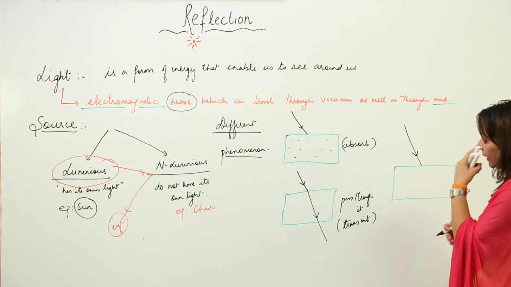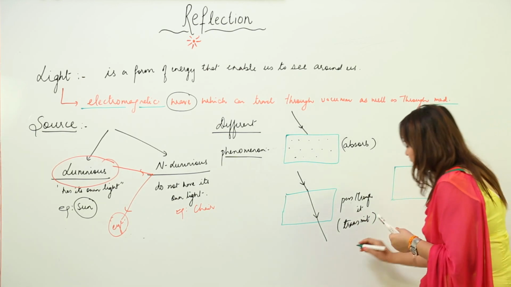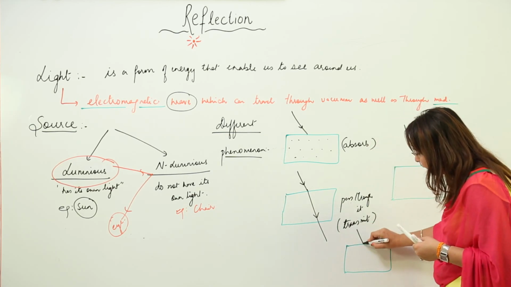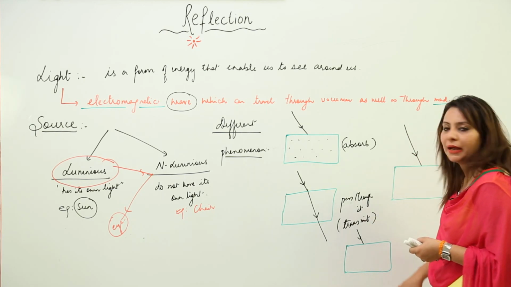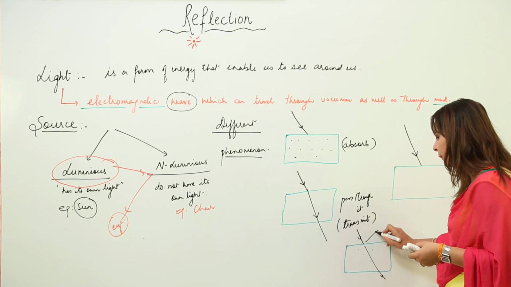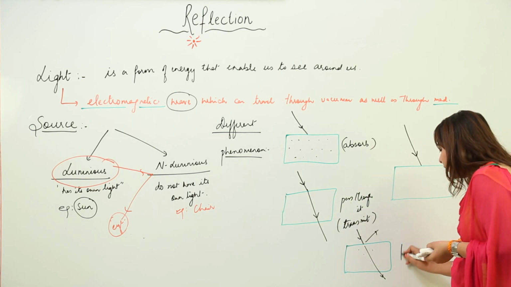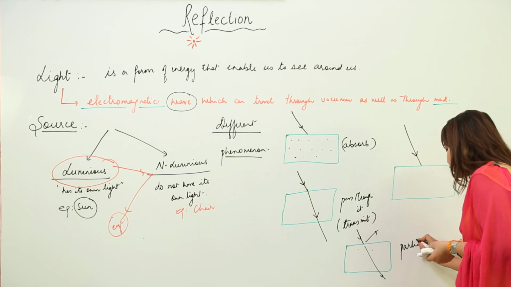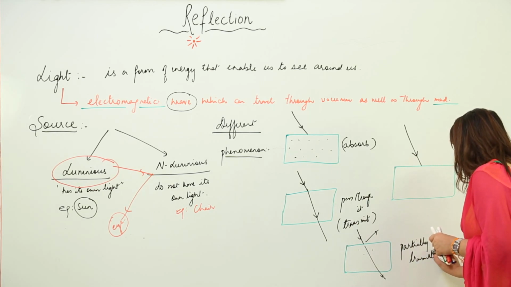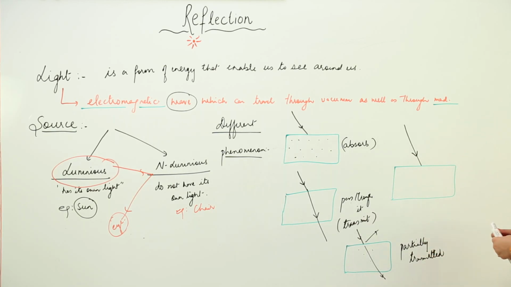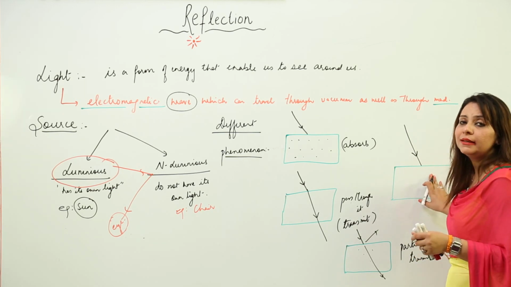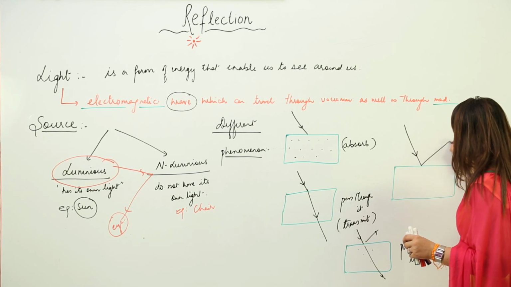And I will make one more surface. There may be a chance that light is falling and it is not completely passed. Some amount of light is absorbed and some is passed, or you can say some is reflected back, anything could be there. So there can be a chance when light gets partially transmitted, meaning only a few rays pass. And there can be a chance that when light falls on a surface, it does not enter, it doesn't get absorbed at all and doesn't allow light to pass either, so it gets bounced back.